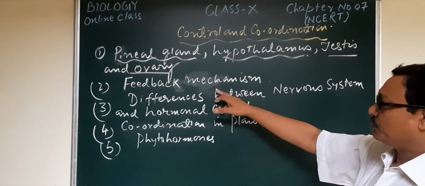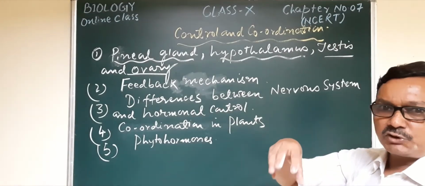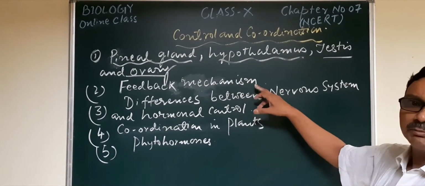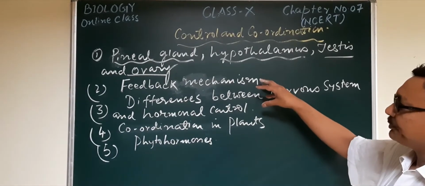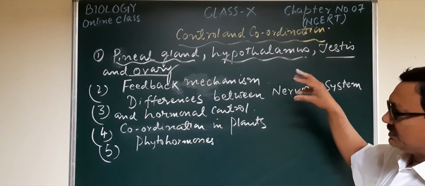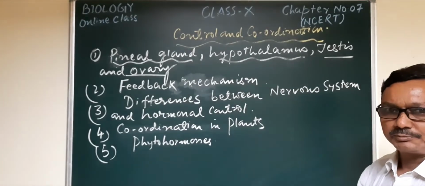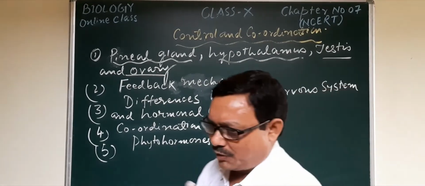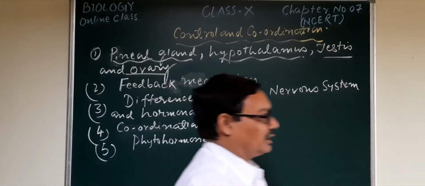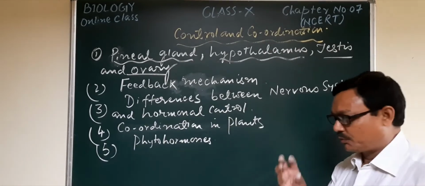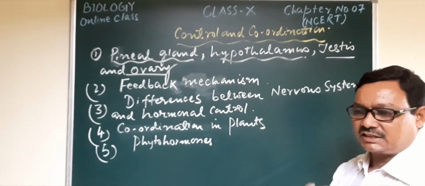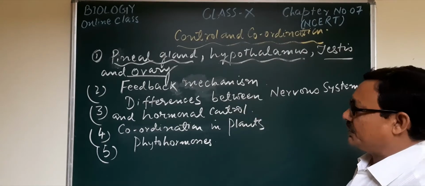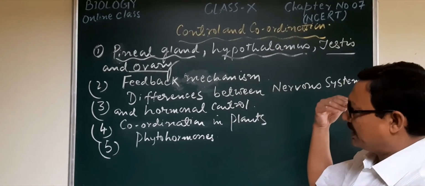The second important point in today's lesson is the feedback mechanism. It is a unique feature of the hormonal system, or the hormones in our body. That means there is a monitoring: after monitoring the deficiency in the body for a particular hormone, it will be detected by the stimulated cells, and later the hormone will be secreted and will compensate.